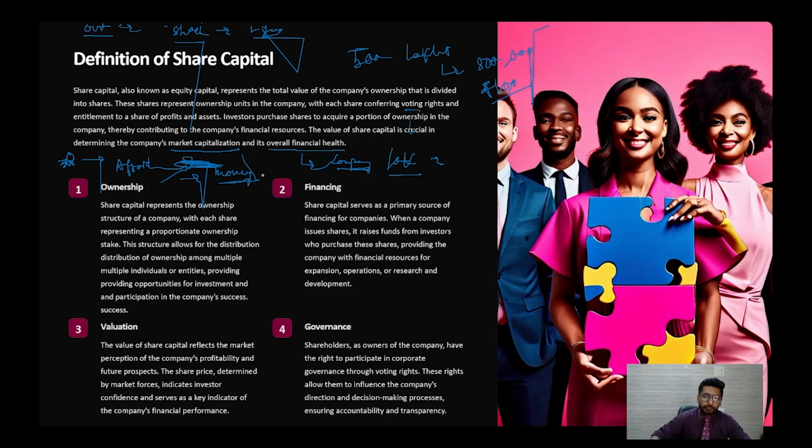So he will definitely invest his money in something which will generate some returns for him. And that is why when the maximum people are attracted towards a particular company, that means that particular company is literally doing well. So that is how you identify the overall financial health of a company.